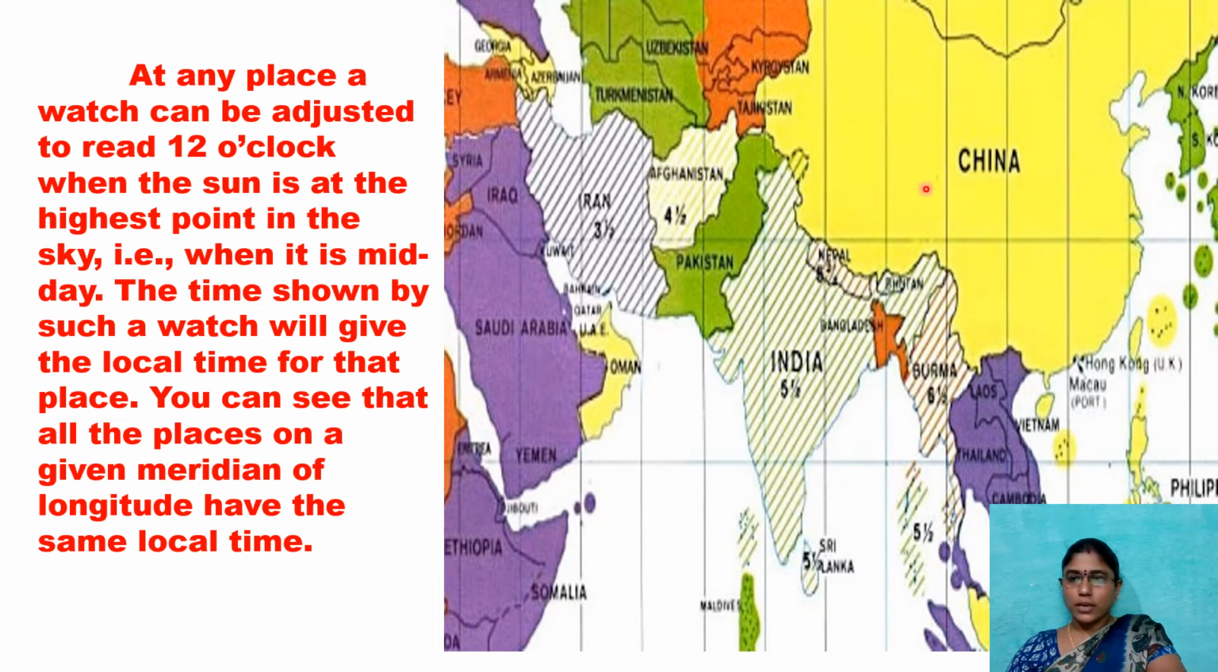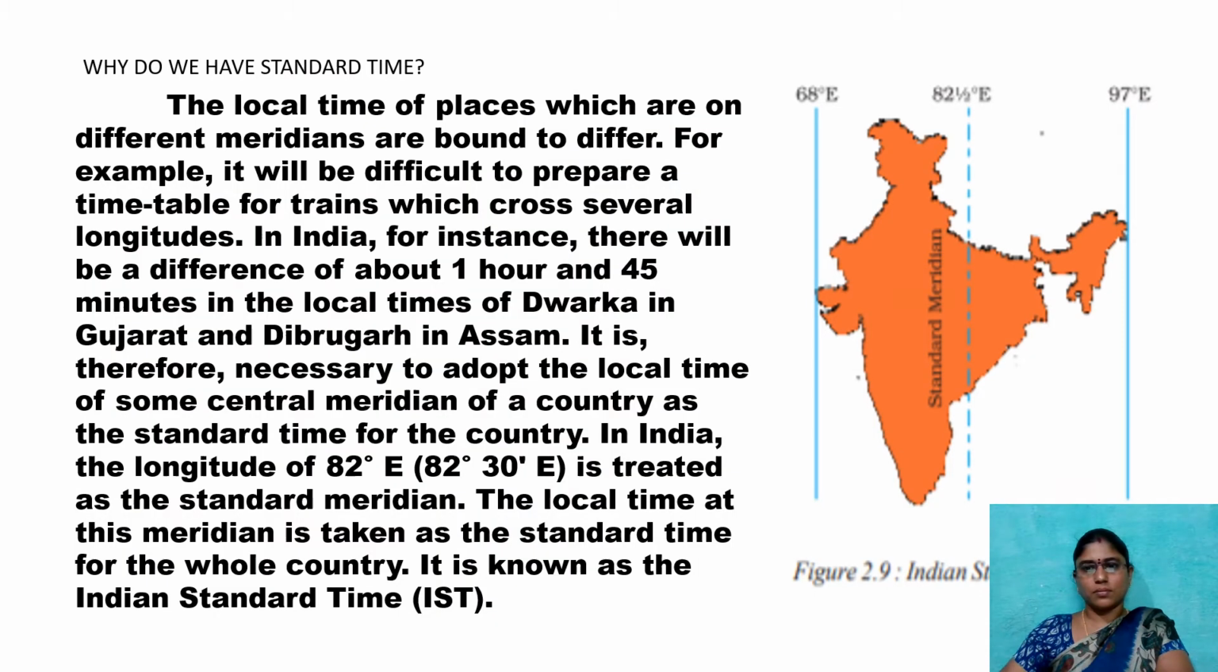In the same way, for China, how many time zones are there? You see, 1, 2, 3, 4, 5, 6. Which time do they have to follow? If they follow different time zones, there is a lot of confusion between them. For example, see about our Indian Standard Time. The local times of places on different meridians are bound to differ. For example, it will be difficult to prepare a timetable for trains which cross several longitudes.